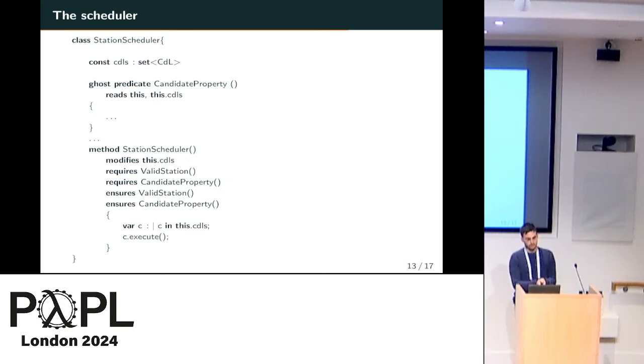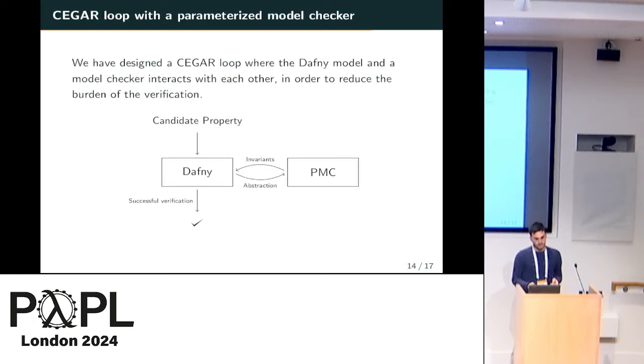But this, of course, would rarely be the case immediately because candidate properties are hardly inductive on their own. So the idea here is to obtain additional invariants automatically by using a parameterized model checker. But we do not want to go directly to the model checker because model checking, especially parameterized model checking, is very expensive. And so we have designed a CEGAR loop,